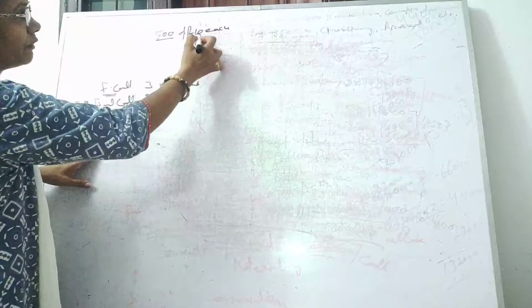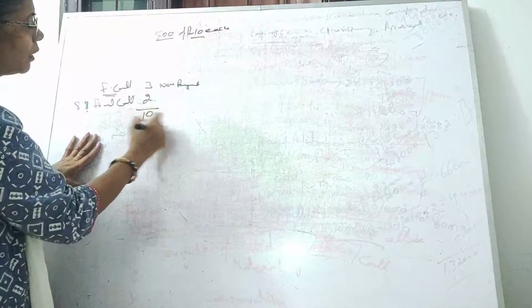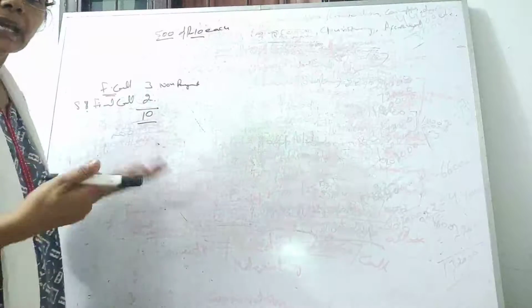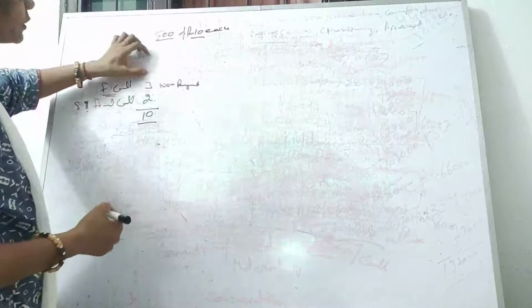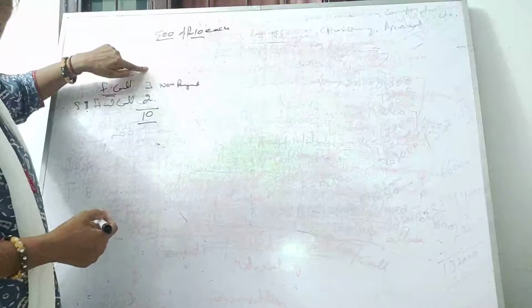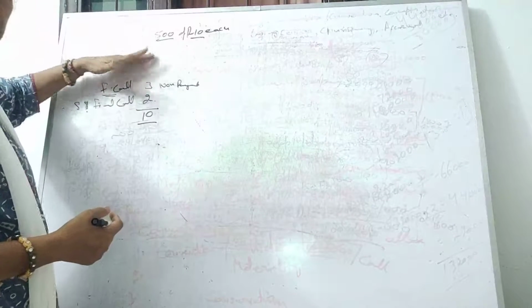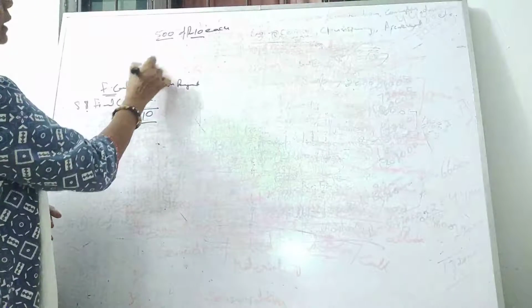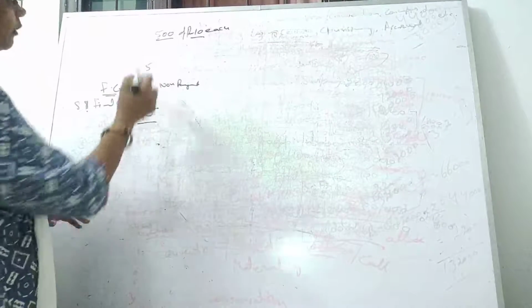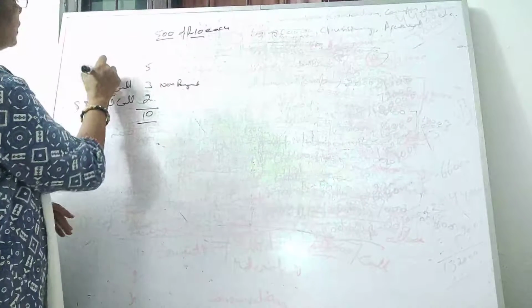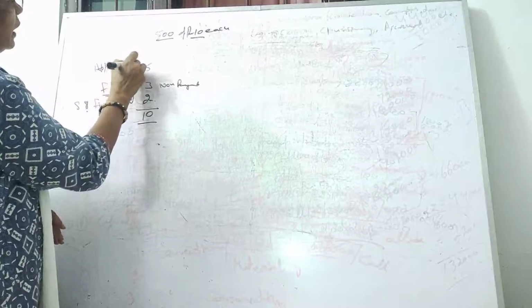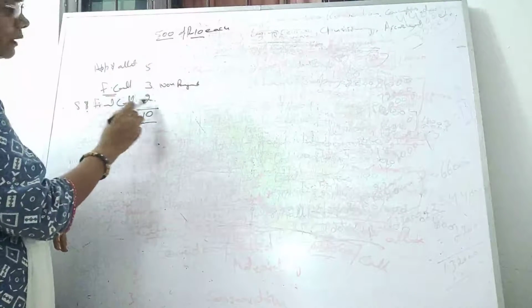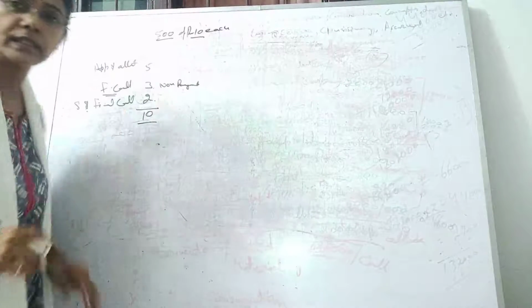Right, and we know that the value of one share is 10 rupees. Now, how much has he paid on the first two things, application and allotment? This can be combined also, and this can be separate also, which is not given. So the combined amount is 5, isn't it? 5 is on application and allotment. First call 3 rupees, final call 2 rupees. So that way the total is 10 rupees.